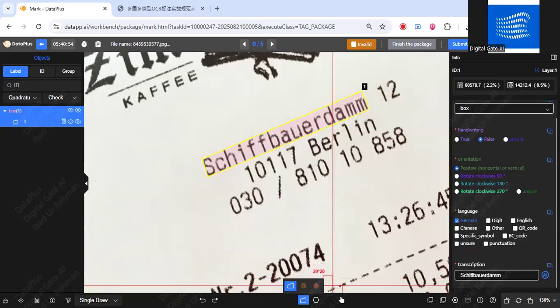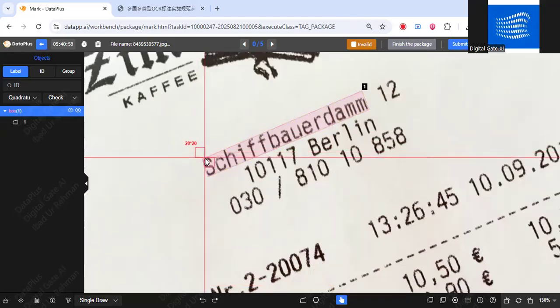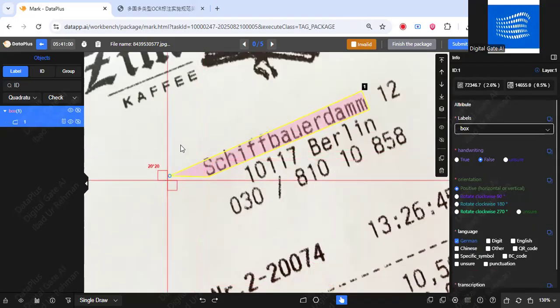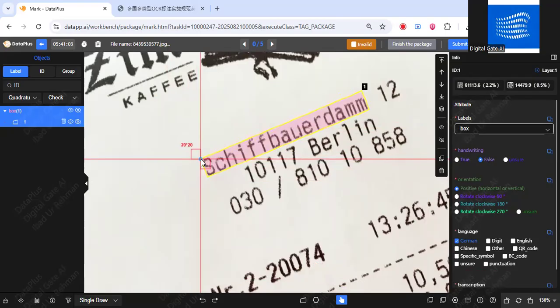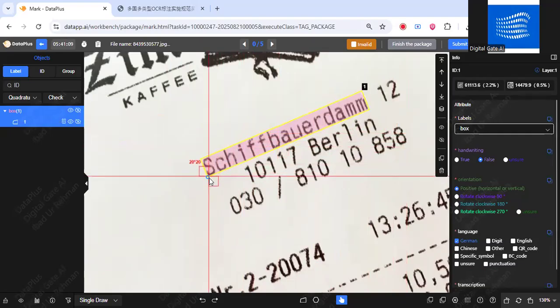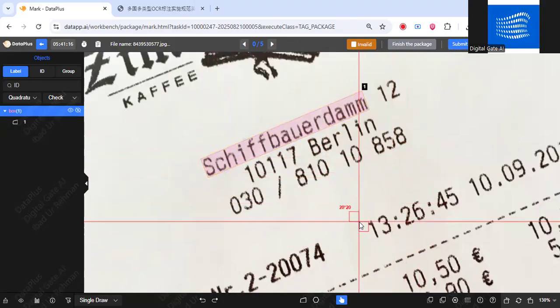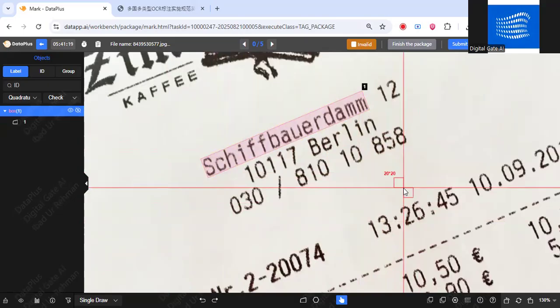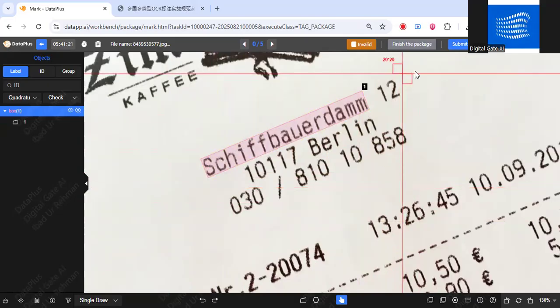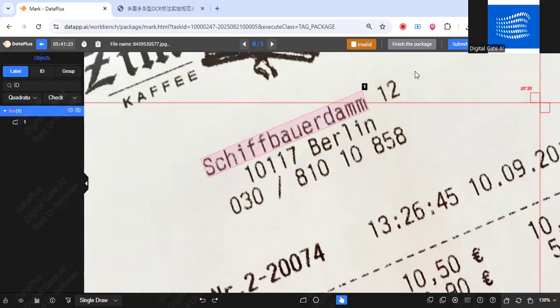For example, if there is any error and you have to do an adjustment, you have to click on this icon, select the borders like this, and then you can do the adjustment like this. If you think that any of the boundary or border is cutting out the text, then you can adjust it like this. Then again, just click on the screen, and the changes are now saved properly. You can also use the save button to save your annotation.